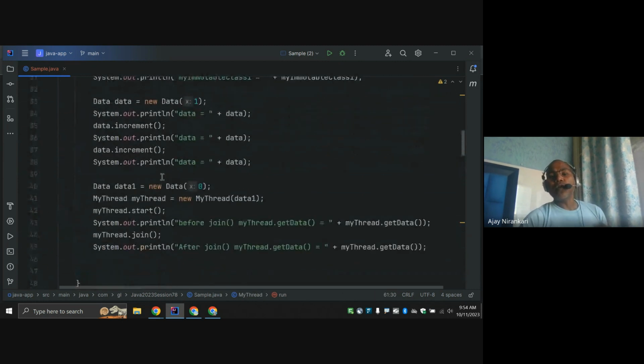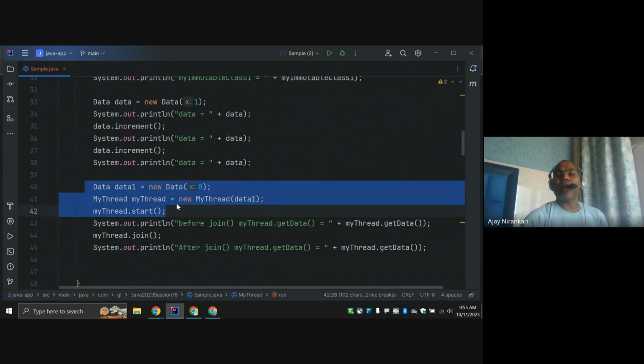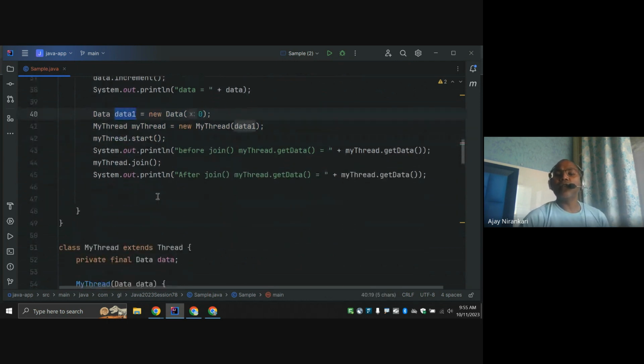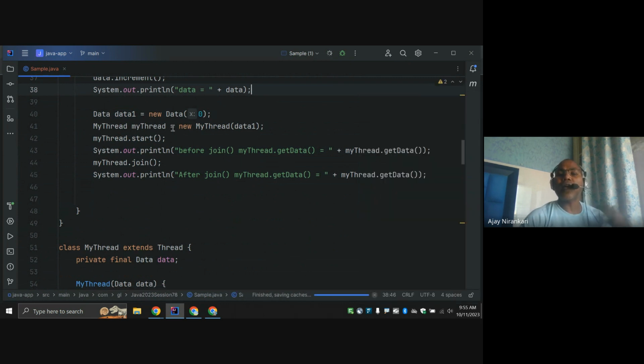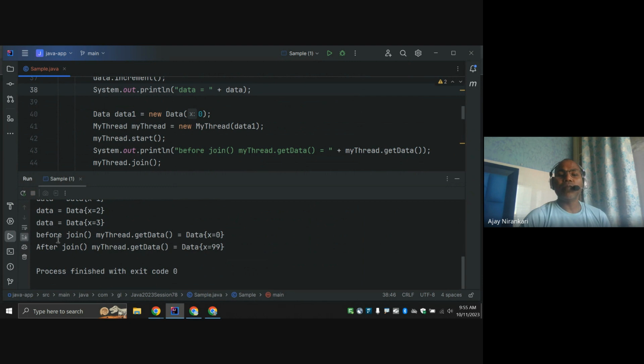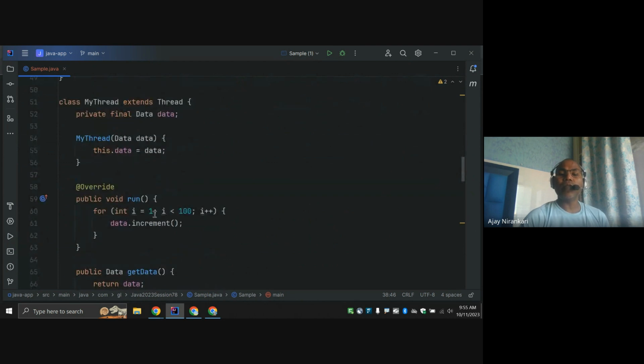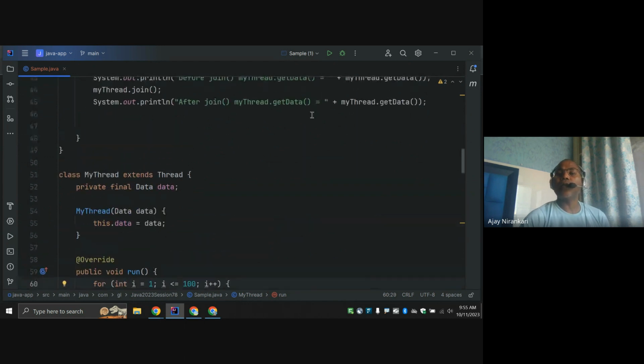So now I start my one thread, and before and after joining I am getting the value. Notice before joining 0 and after that 99. Why not 100? Because we start from 1 to 100 with less than, meaning 99. If you write equal to, then it runs till 100, right?